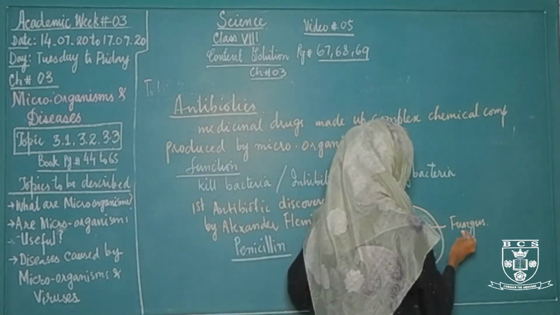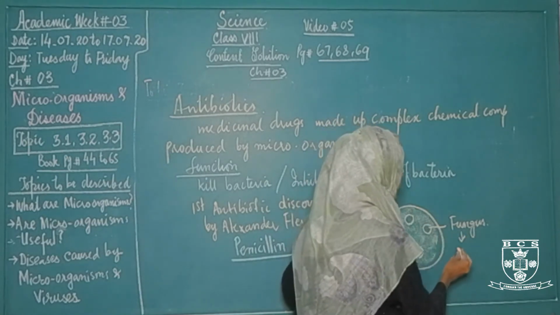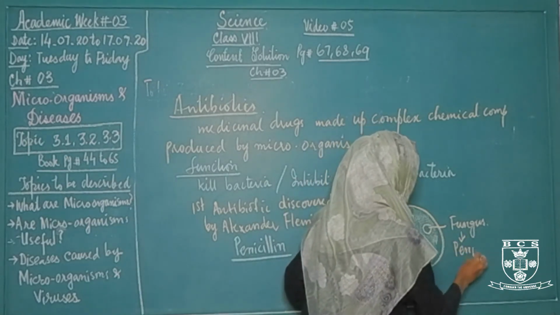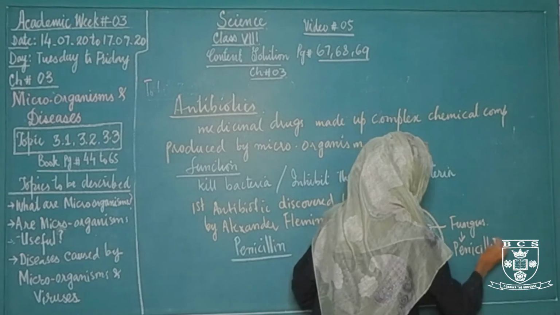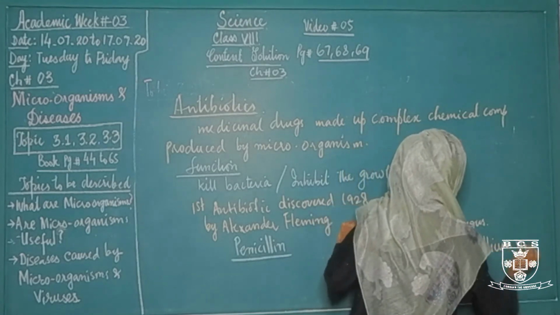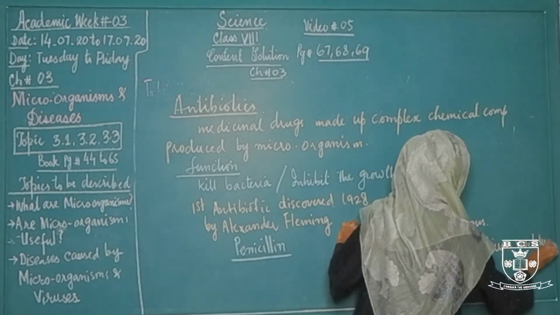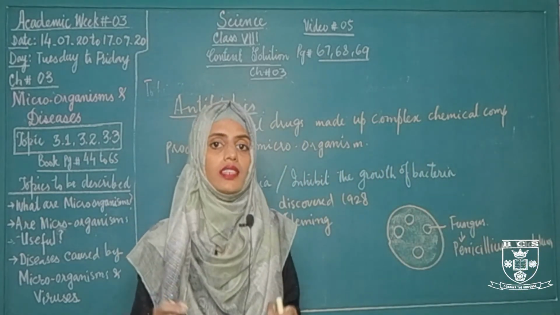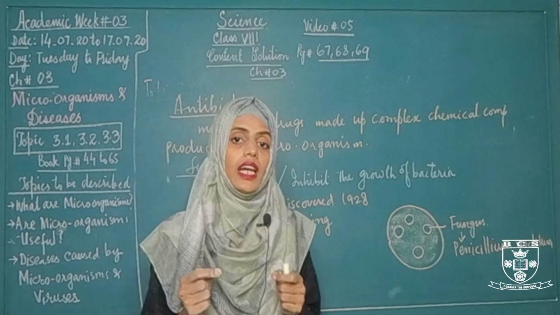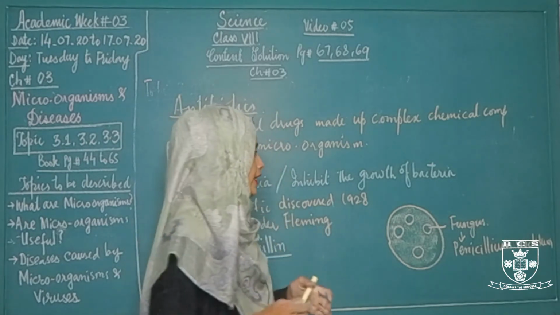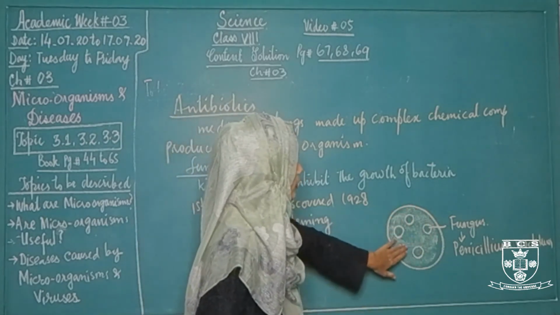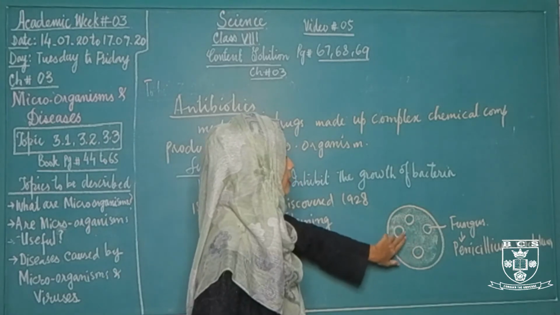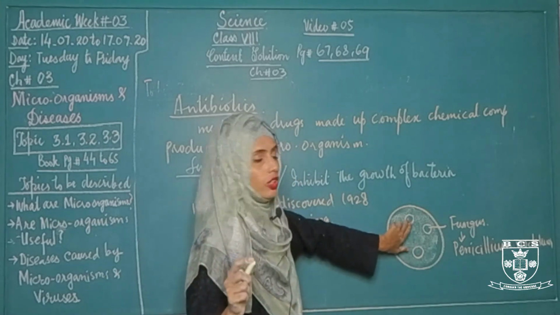So he examined the fungus and he found that the fungus was Penicillium notatum, and he also found that this fungus has a substance that can inhibit the growth of bacteria. All over the Petri plate there was growth of bacteria, but there are some areas where no bacterial growth appears.